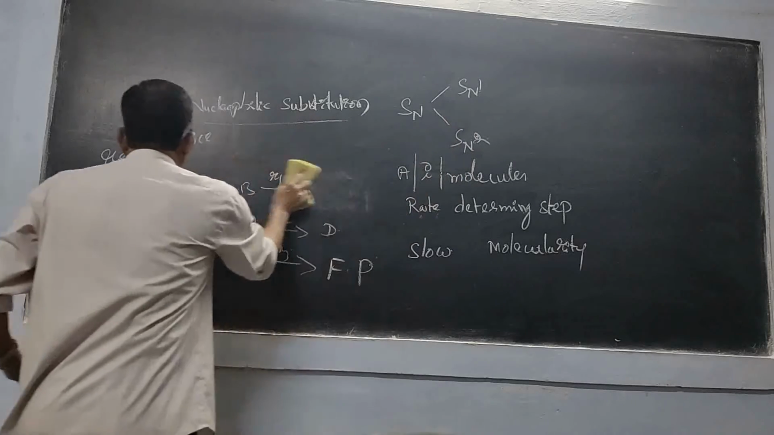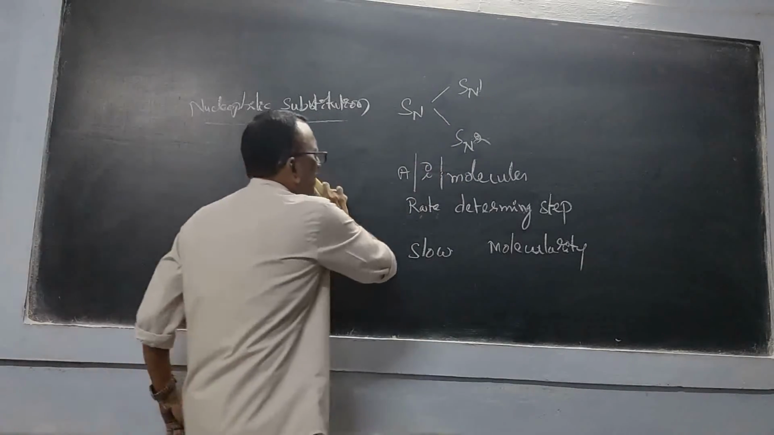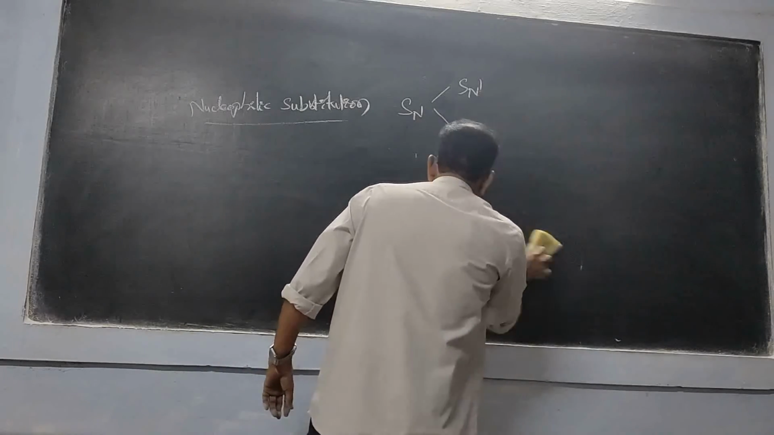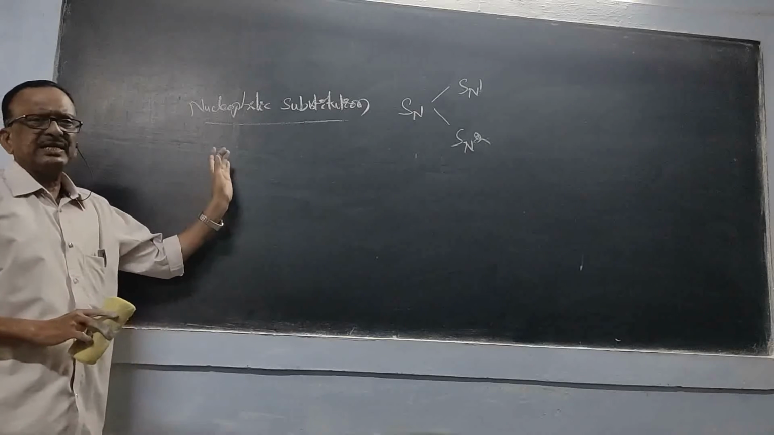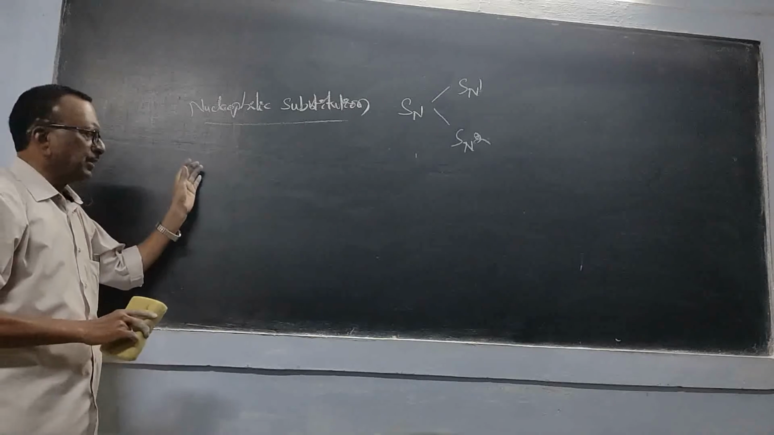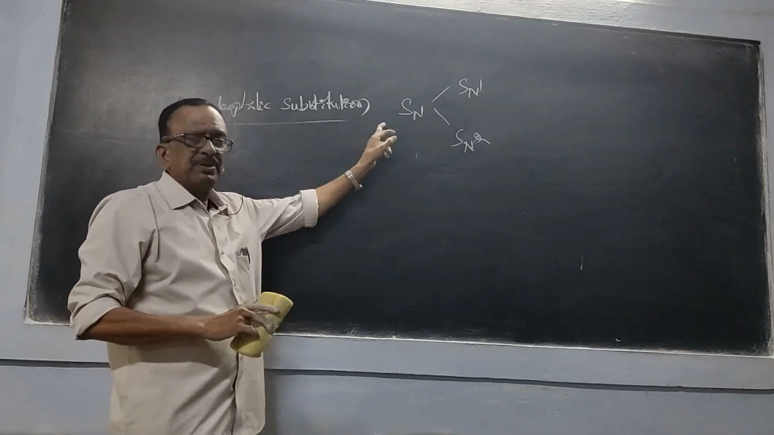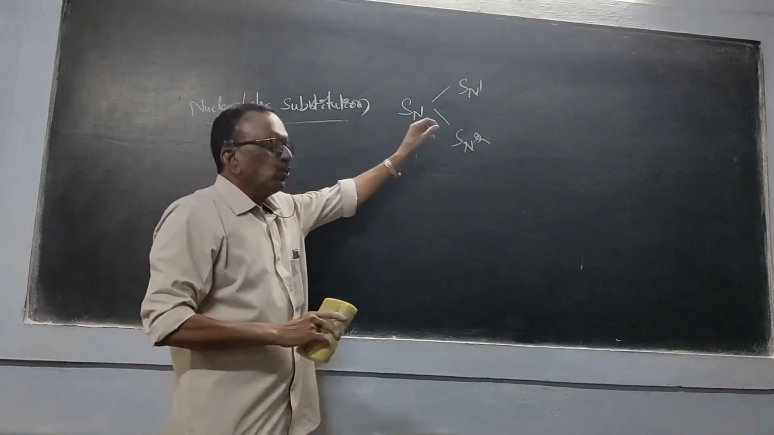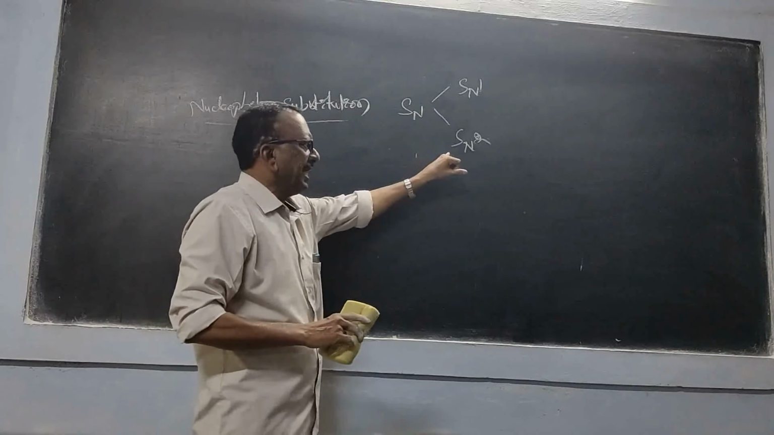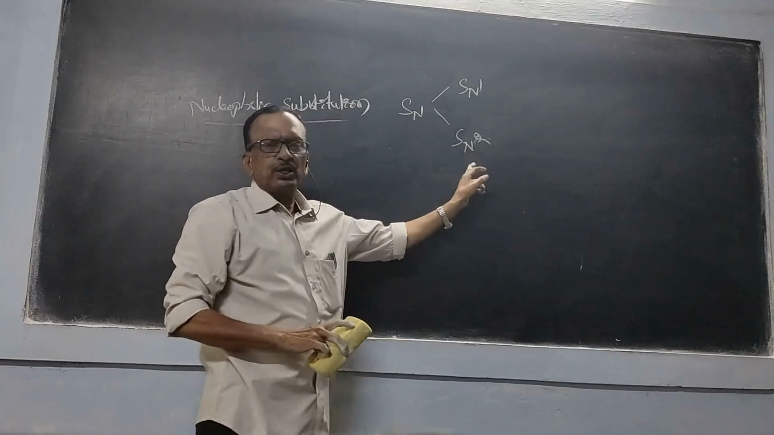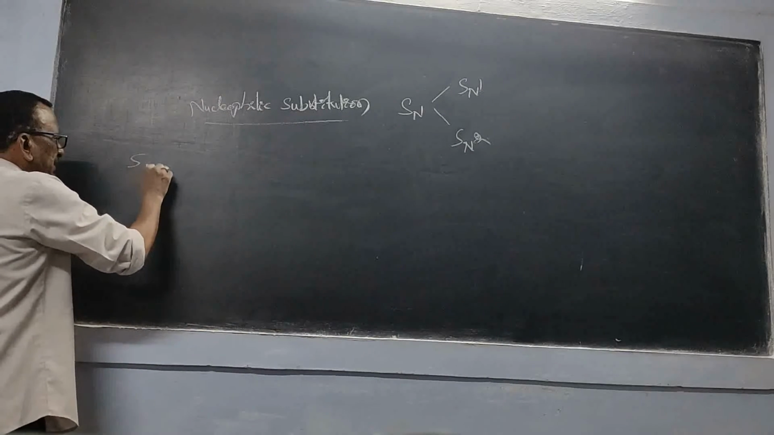Okay? Now, with this flashback, I am moving to the mechanism. Nucleophilic substitution means that if a nucleophile is replaced by another nucleophile, that process is called nucleophilic substitution, and it is represented by SN. We have two types of nucleophilic substitutions: unimolecular nucleophilic substitution and bimolecular nucleophilic substitution. Now I am taking the first one, that is SN1.